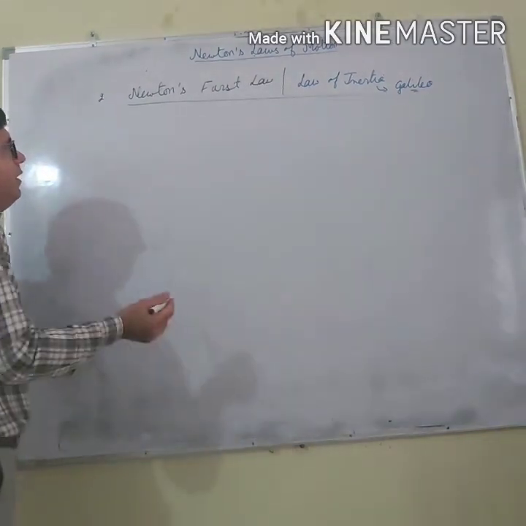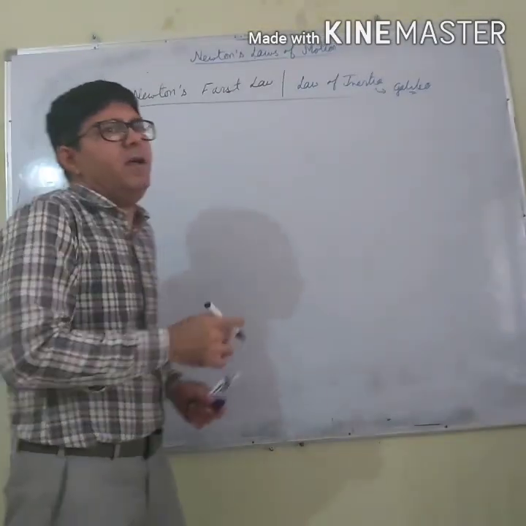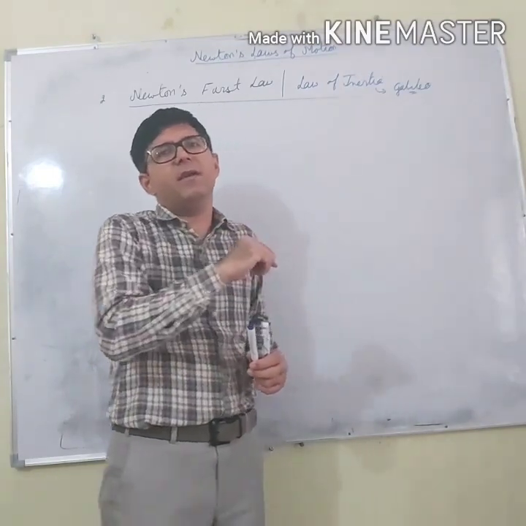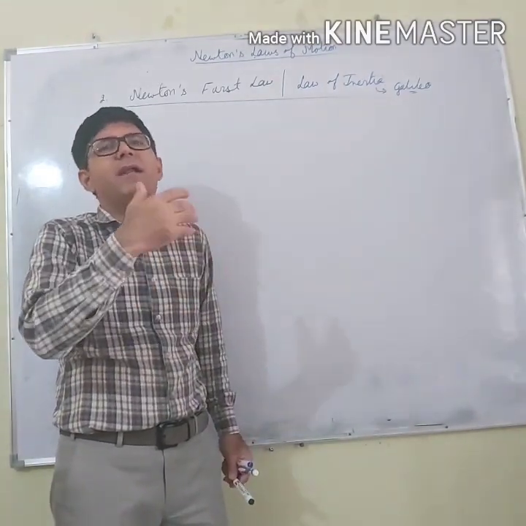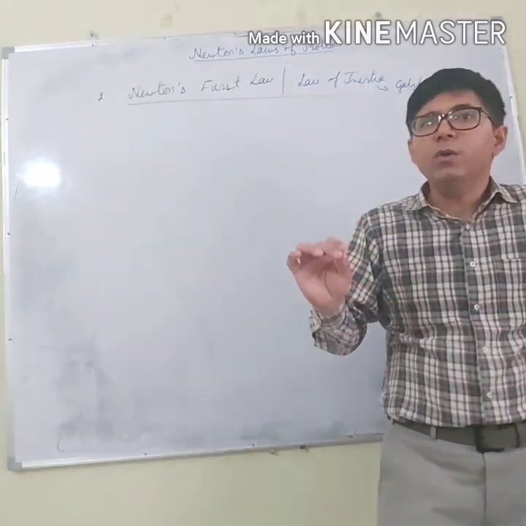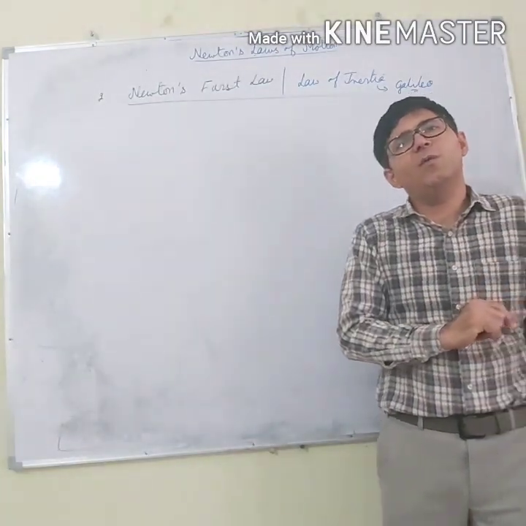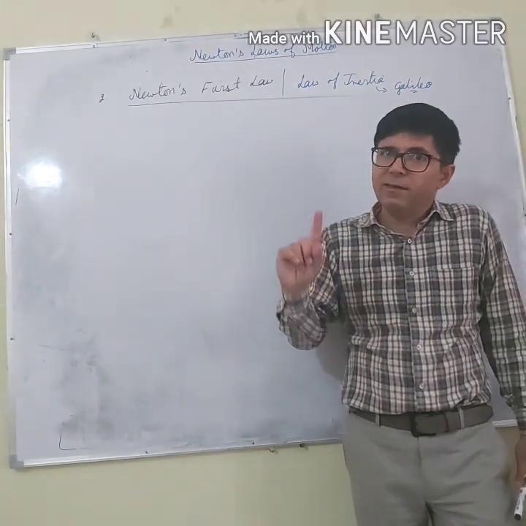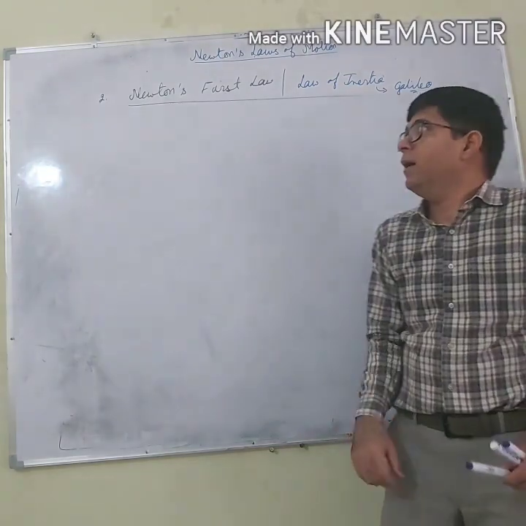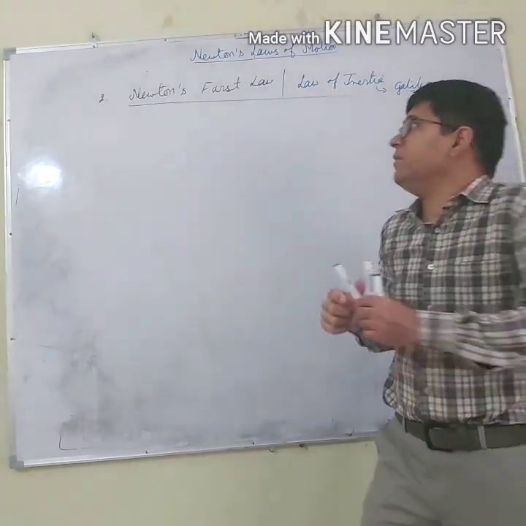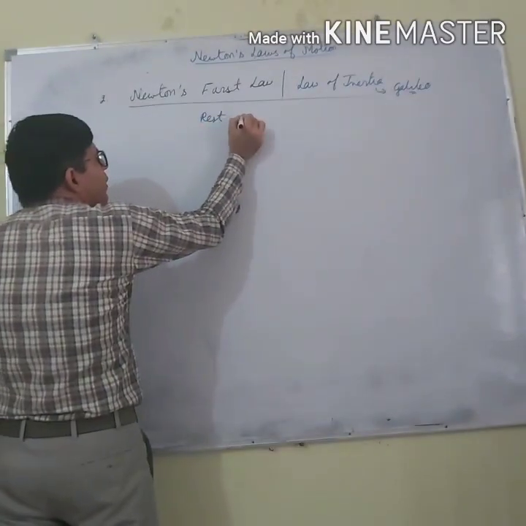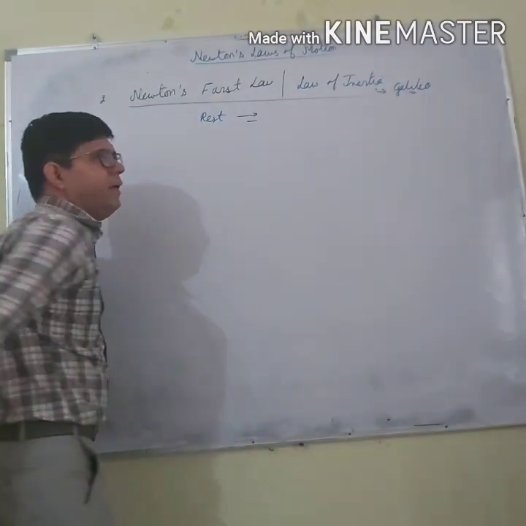According to this law, if a body is at rest, it continues to remain at rest. If a body is in uniform motion, it continues to remain in uniform motion unless an external force acts on it. I am repeating: a body which is at rest continues to remain at rest.